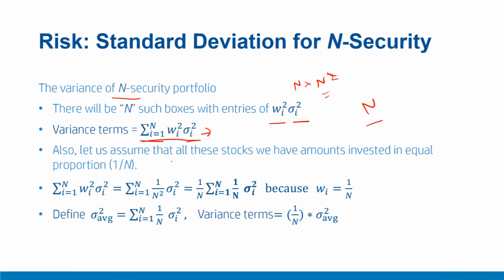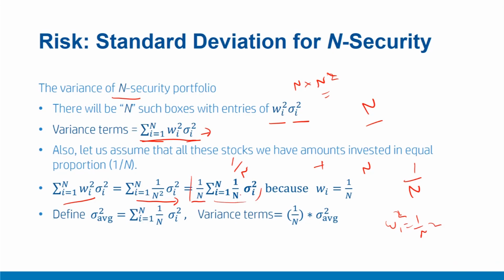Now to simplify the situation, let us assume that all these securities have equal investment, that is 1 by n proportion. That means since there are n securities, and if I invest an equal amount in each security, the proportionate amount invested in each security will be 1 by n. With that assumption, my Wi is equal to 1 upon n, and therefore Wi square will become 1 upon n square, and therefore a term like this will be simplified into this. Now let us take this 1 upon n outside the expression. So we are left with this.